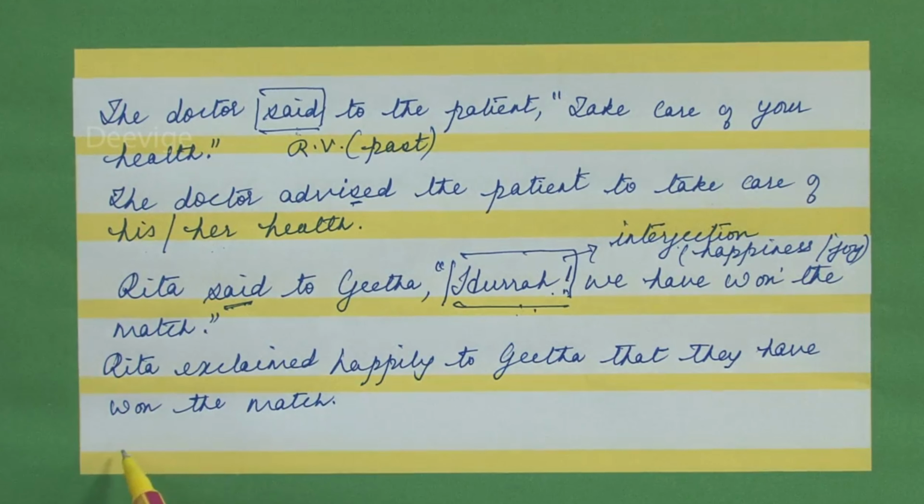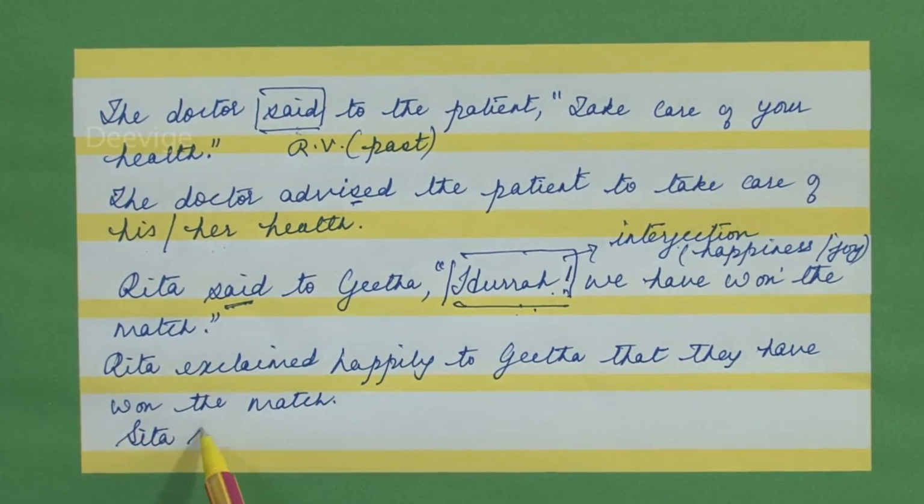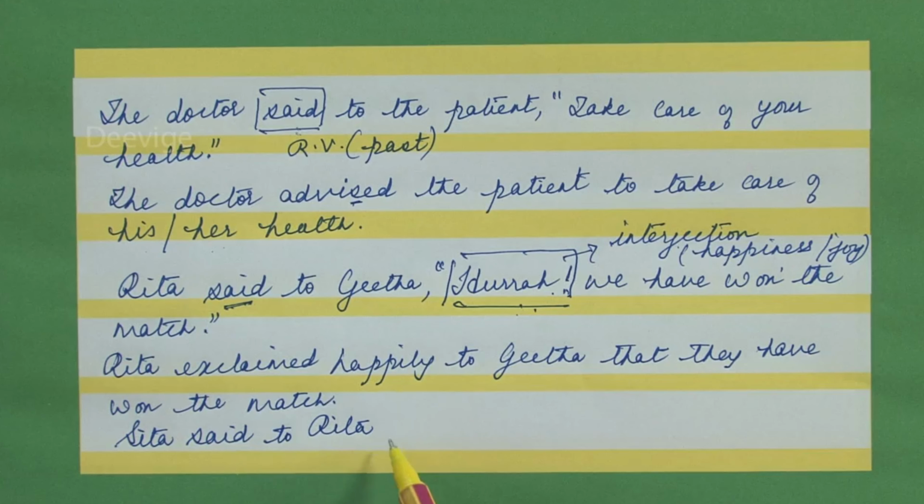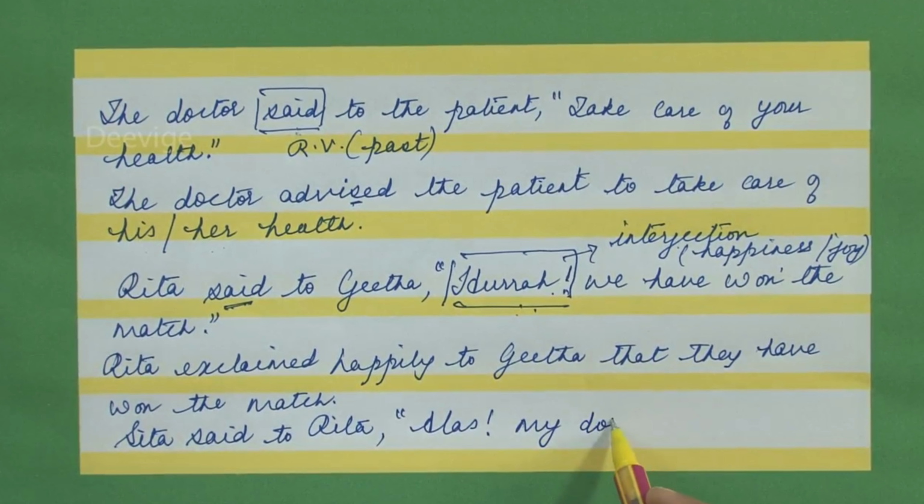So, you could even say the next example as Sita said to Rita, comma, open inverted commas, alas, exclamatory mark, my dog is dead. Full stop, close inverted commas. Sita said to Rita, alas, my dog is dead.